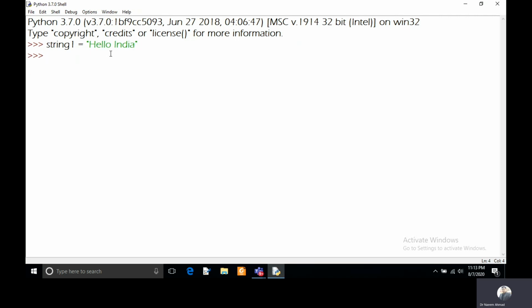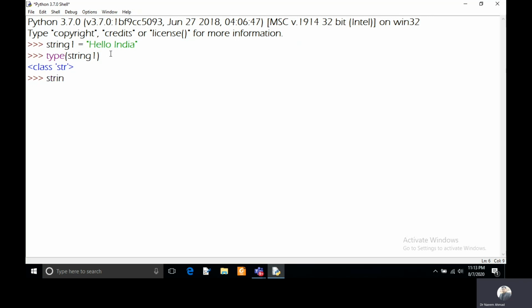And if you want to check the type of this variable, you can use a built-in function. In this built-in function, you can pass the name of the variable. So it is showing that it is a string. And if you are keeping your data value in single quotation marks, that will also be a string.